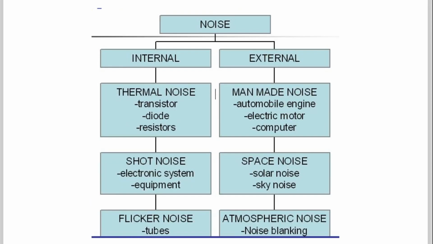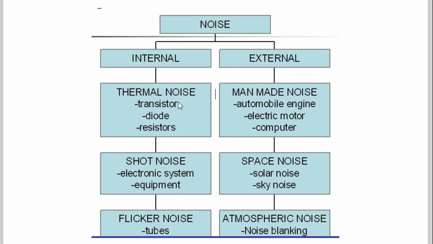Now in this slide the examples are given for the internal noise. Internal noise is basically thermal noise, and today by understanding the thermal noise, we are going to calculate the noise voltage. The voltage developed by the thermal noise is a noise voltage.